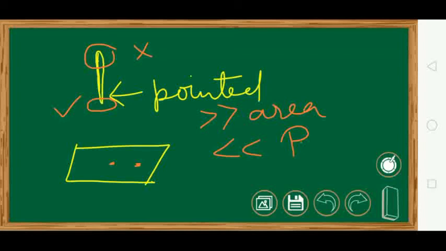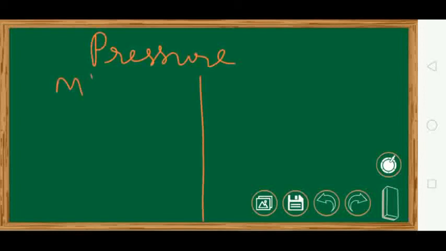Okay. And the units also I have told you, Pascal, or it is Newton per meter square. And in CGS, let us see the CGS system. Now pressure, we will see the units. MKS and CGS.